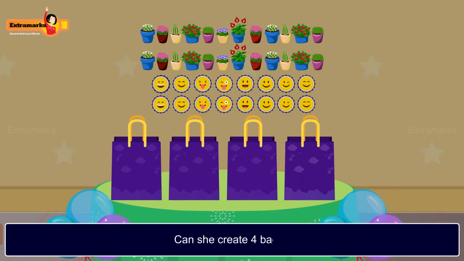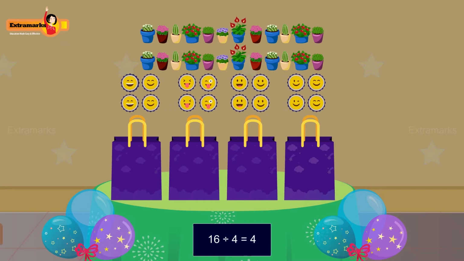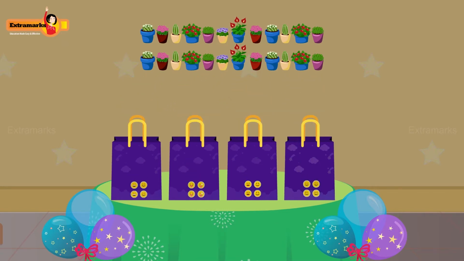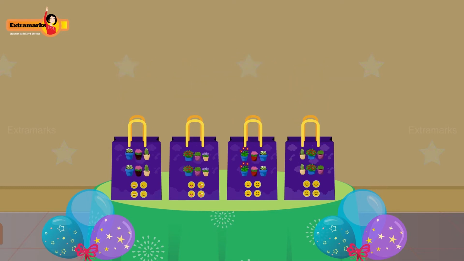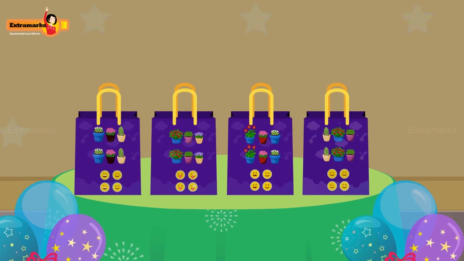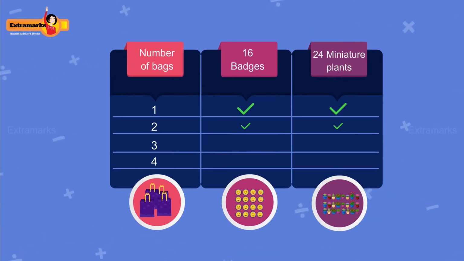Can she create 4 bags? Yes, each bag will have 4 badges as 16 divided by 4 equals 4, and 6 miniature plants as 24 divided by 4 equals 6. So, it is a possible creation. Let's analyze what's happening here. It is possible to create 1 bag, 2 bags and 4 bags, but not 3 bags.